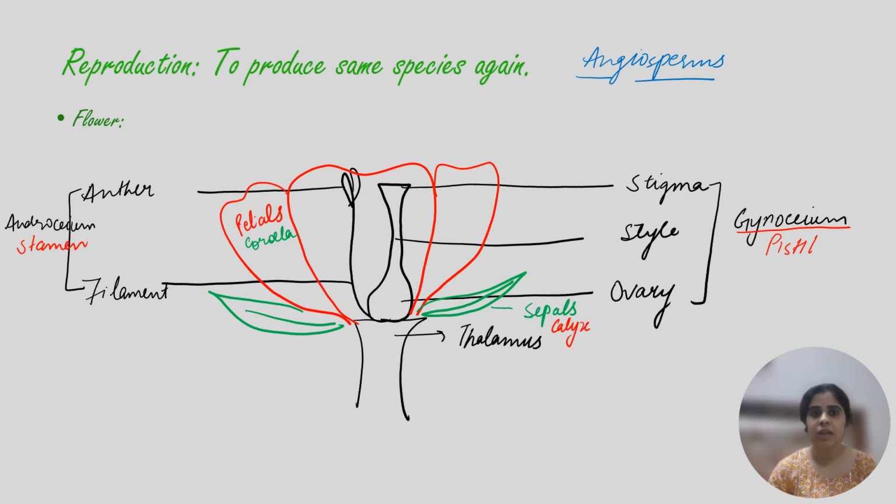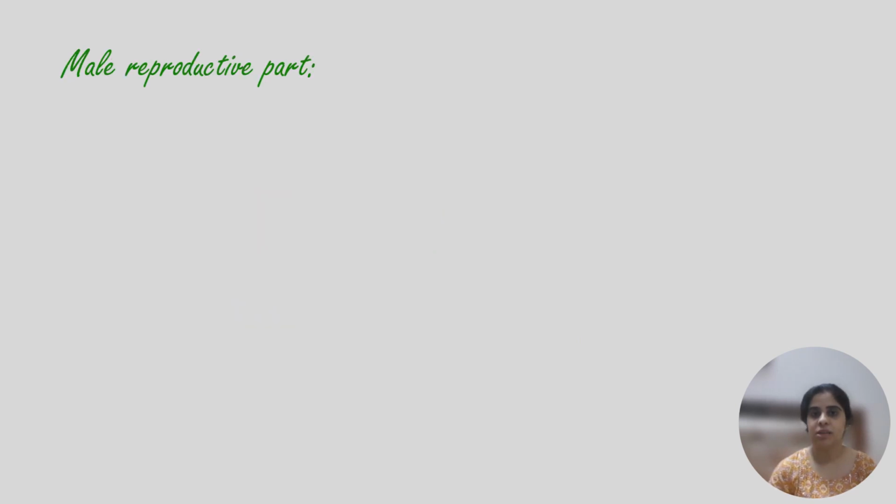Now let's talk about the male reproductive part in detail, that is, the androecium. This end is called the proximal end, and this end is called the distal end.